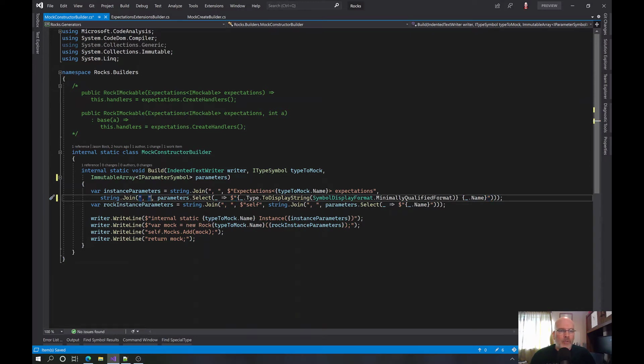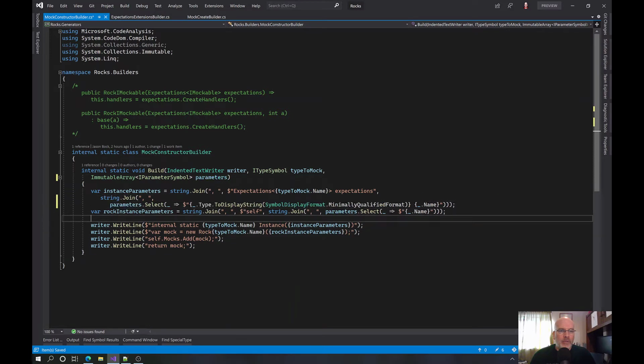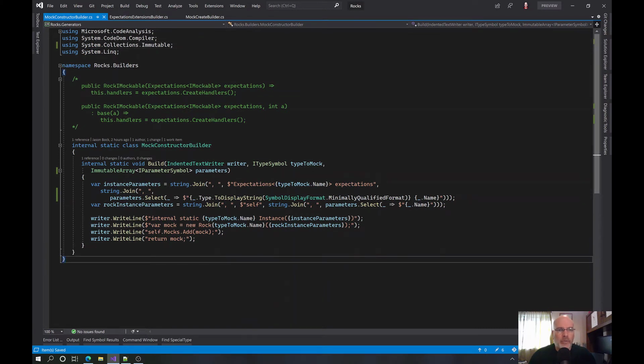Okay, so we're going to just push this down a line because I want to. And I undid the for each to a for, and that gives me the 0. So we do the expectations as expectations, and then we do all the parameters.